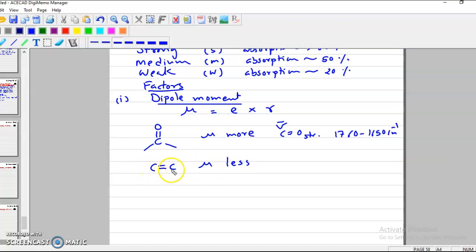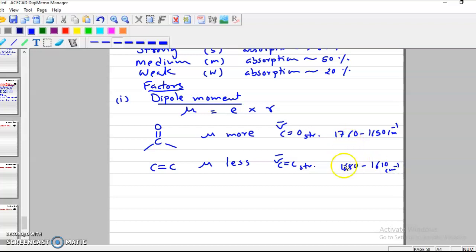Why? Because both are carbons, and only because of asymmetry of the molecule you will find a dipole moment, and that is why the C=C stretching frequency will appear around 1680 to 1610 cm⁻¹.